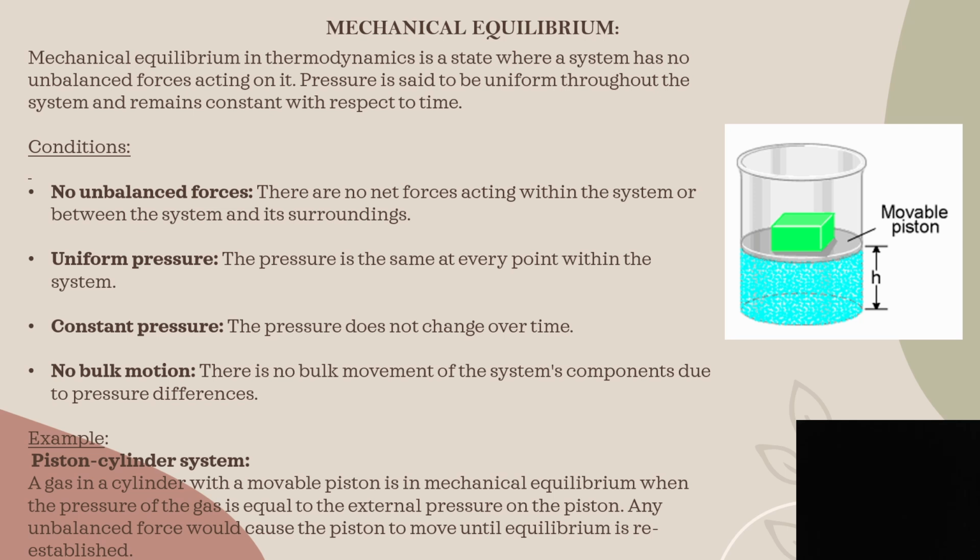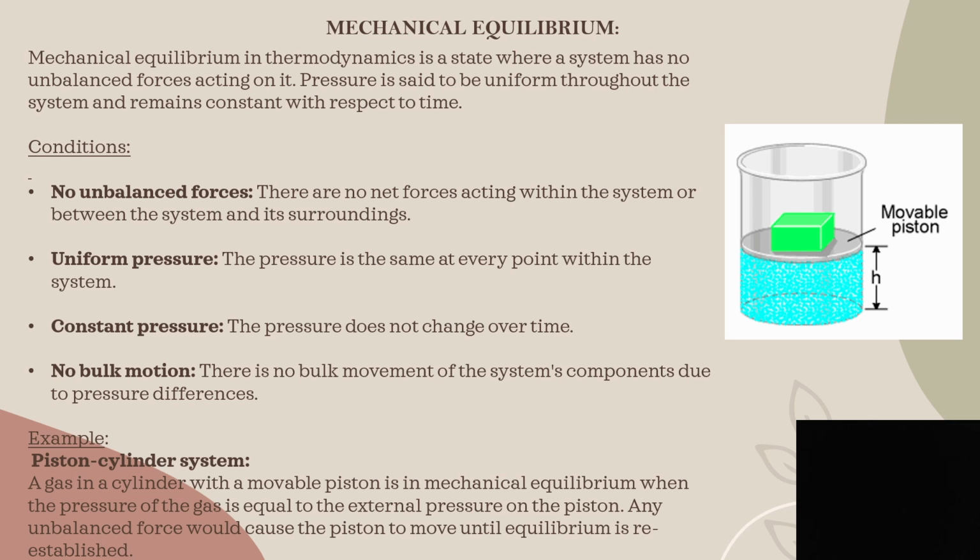Like the other two, we also have conditions to satisfy the mechanical equilibrium. First, there are no unbalanced forces acting between the system or within the system and the surrounding. Second, uniform pressure. The pressure inside is the same at every point within the system. Third, constant pressure. This pressure inside does not change or vary with respect to time. Fourth, no bulk motion. There is no bulk movement of the system's components due to pressure difference.